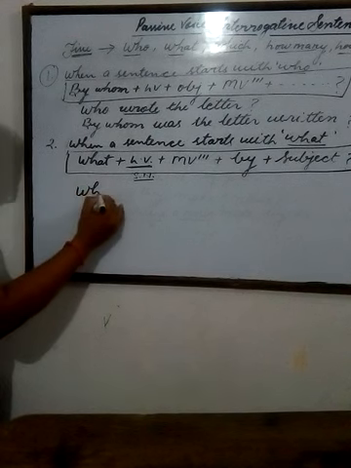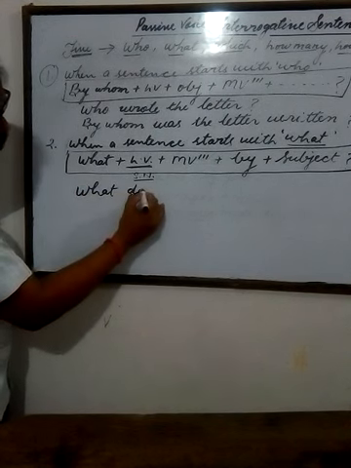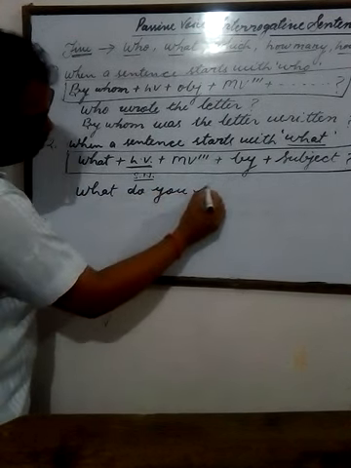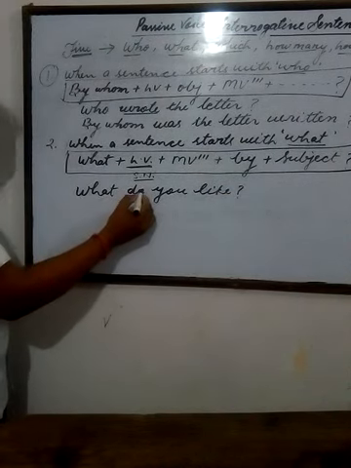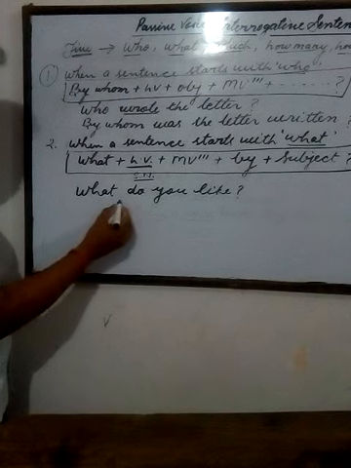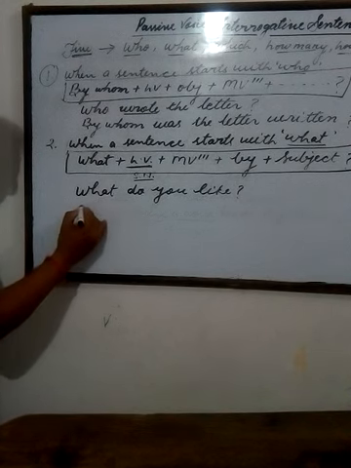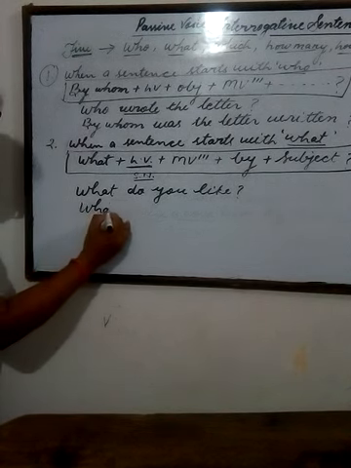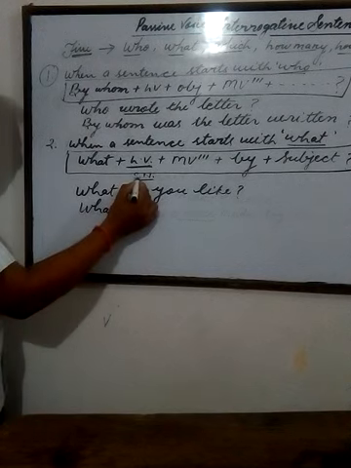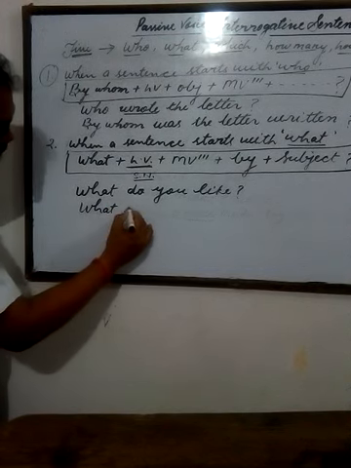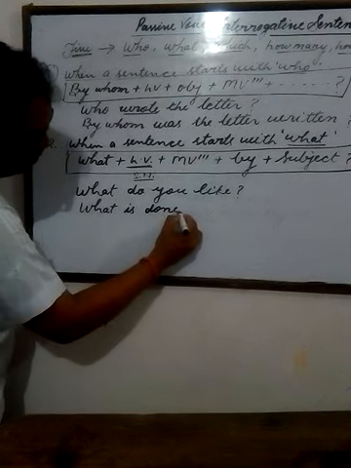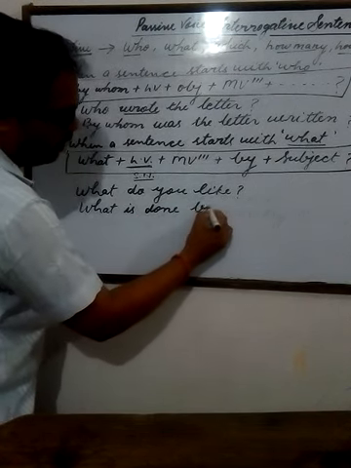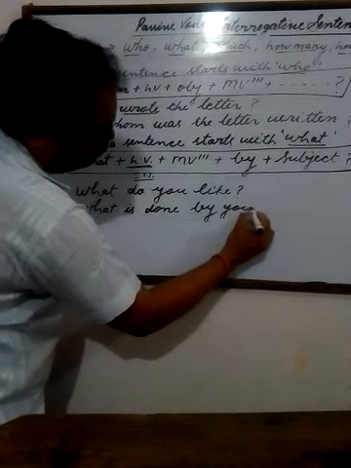Example: what do you like? You know that this sentence belongs to simple present tense. First of all, what, then helping verb, singular number helping verb will be used in passive voice: is. Third form of the finite verb: done, by you.